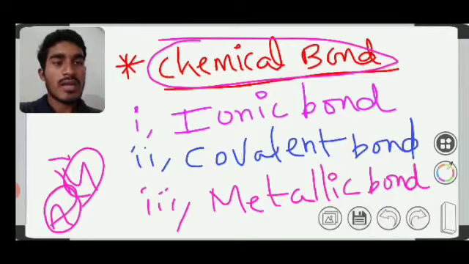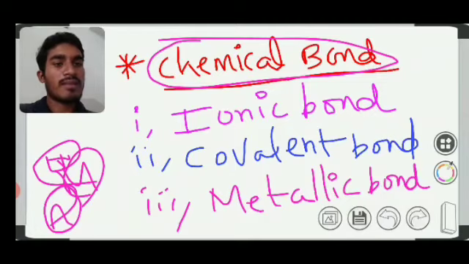Now I would like to give the ionic bond definition, covalent bond definition, and metallic bond. Ionic bond means exchange or transfer of electrons between the two atoms to form an ionic bond. Covalent bond means mutual sharing of electrons.